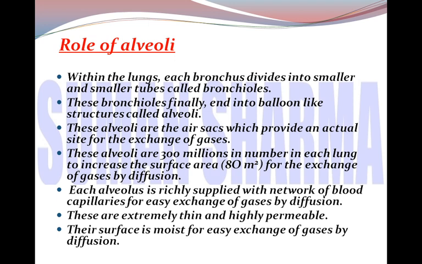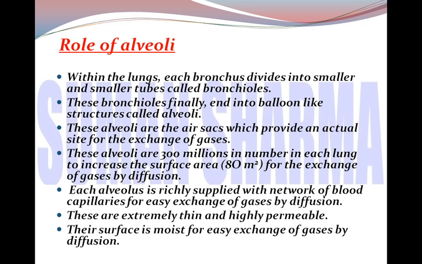So students, within the lungs, each bronchus divides into smaller and smaller tubes called bronchioles. These bronchioles finally end into balloon-like structures called alveoli. These alveoli are the air sacs which provide the actual site for the exchange of gases.